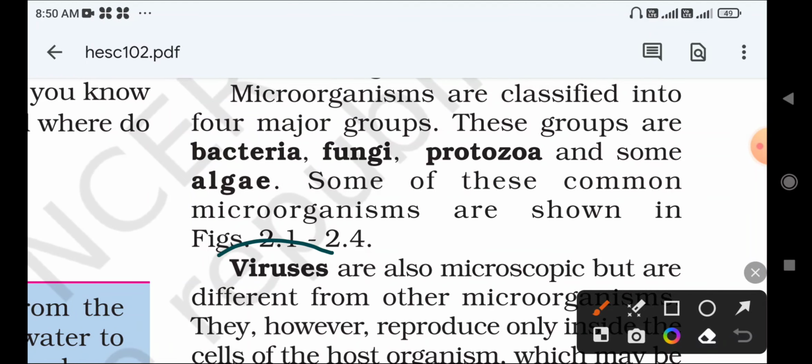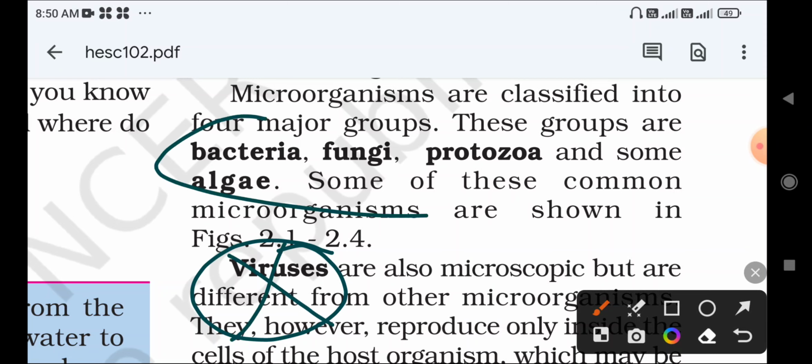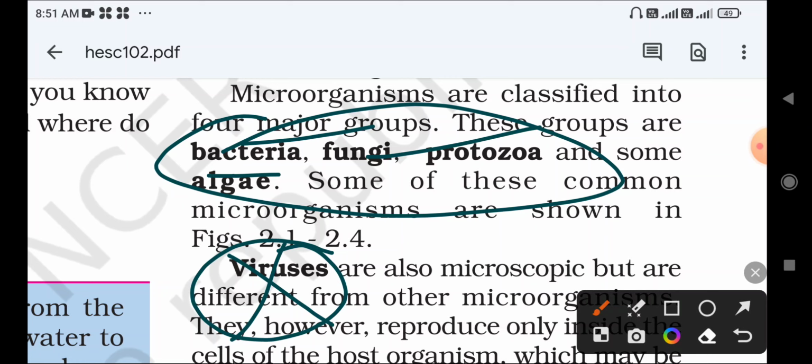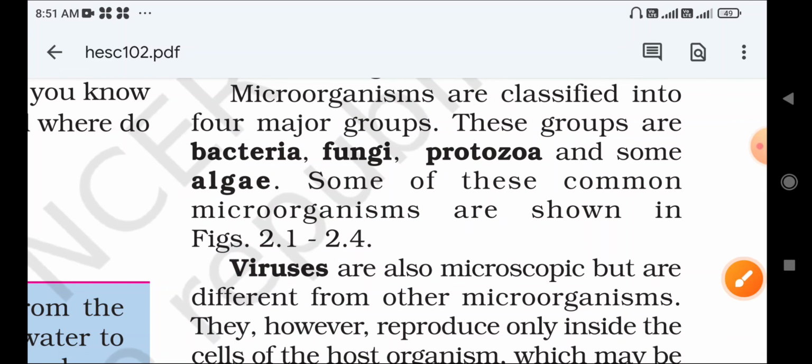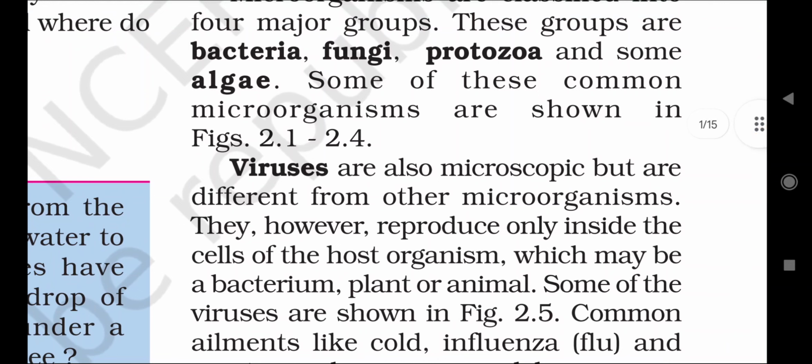Some different properties will be shown by viruses compared to these four. So virus is also a microorganism, but it is not considered in the group of these, because it will show different properties compared to these four. Why they have different properties, we will discuss here.